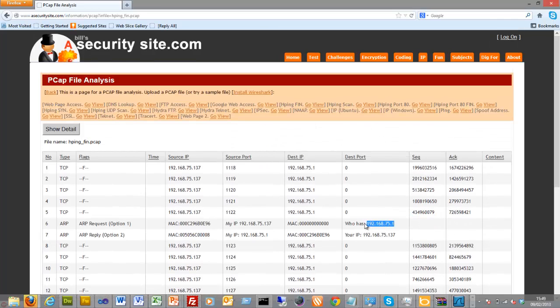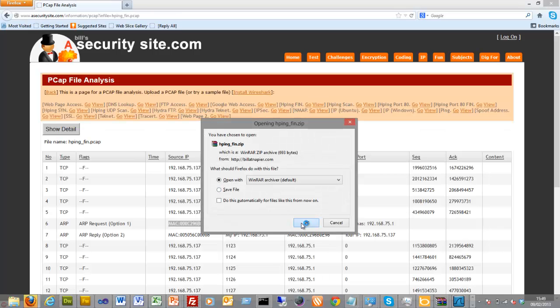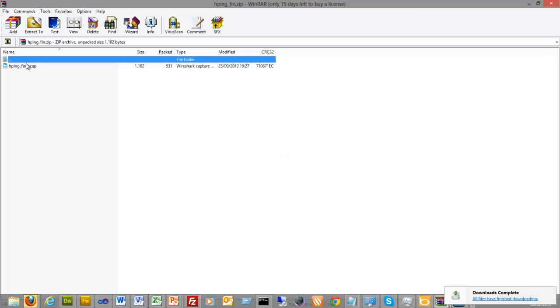Every so often we've got to rediscover the MAC address, so this is obviously timing out in the ARP cache. So let's have a look at this.